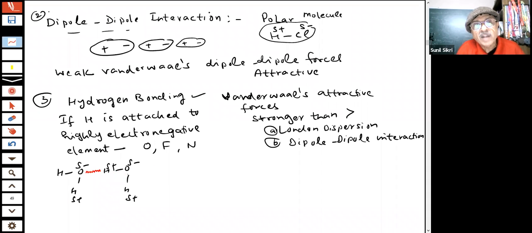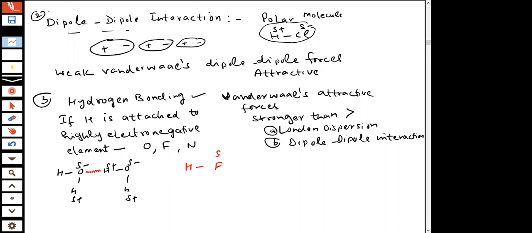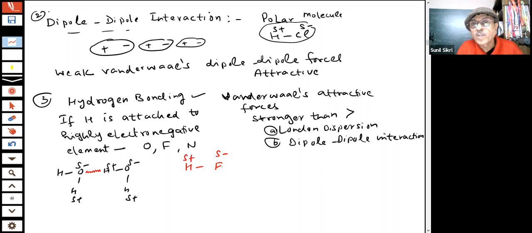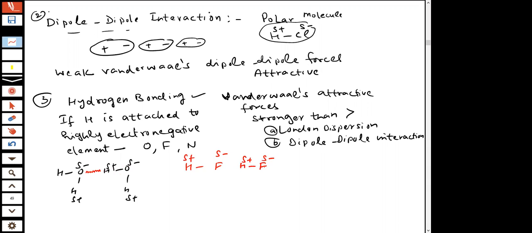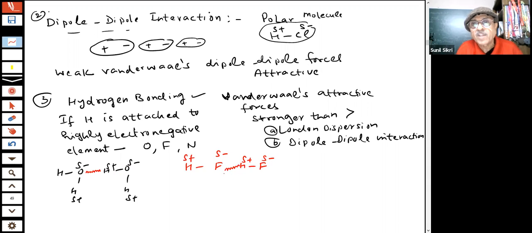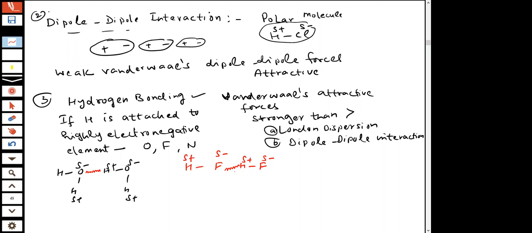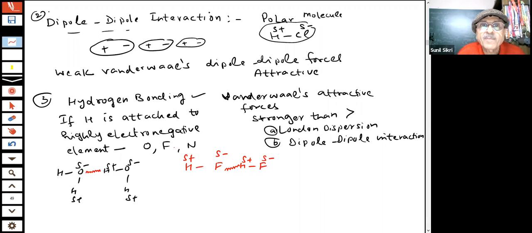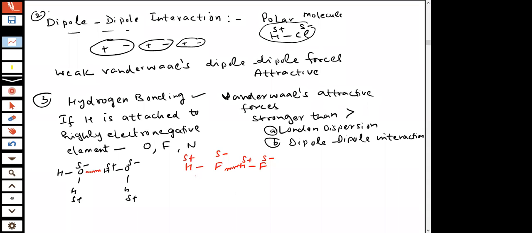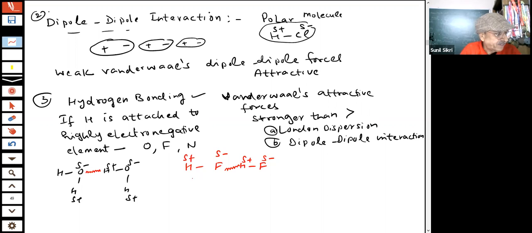Hydrogen can form strong hydrogen bonds because oxygen is highly electronegative, and hydrogen is less electronegative. Similarly, when I say HF, negative, positive, fluorine is highly electronegative. There will be hydrogen bonds between these molecules. So if hydrogen is joined with atoms like oxygen, fluorine, nitrogen, they can form hydrogen bonds.